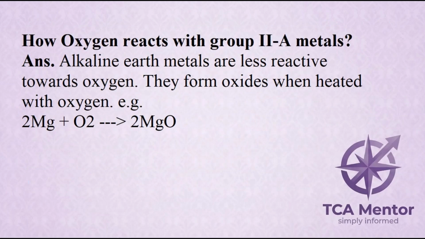How oxygen reacts with group II metals. ANS. Alkaline earth metals are less reactive towards oxygen. They form oxides when heated with oxygen, e.g. 2Mg + O2 → 2MgO.